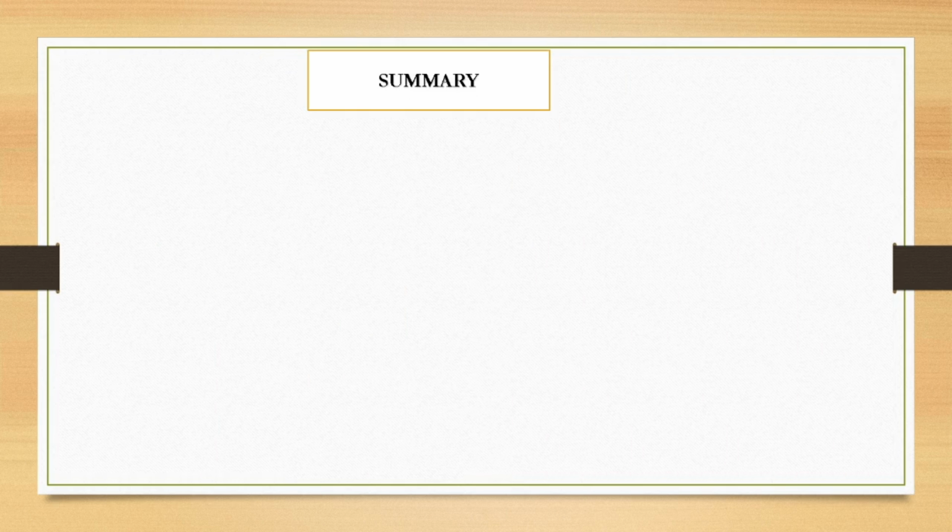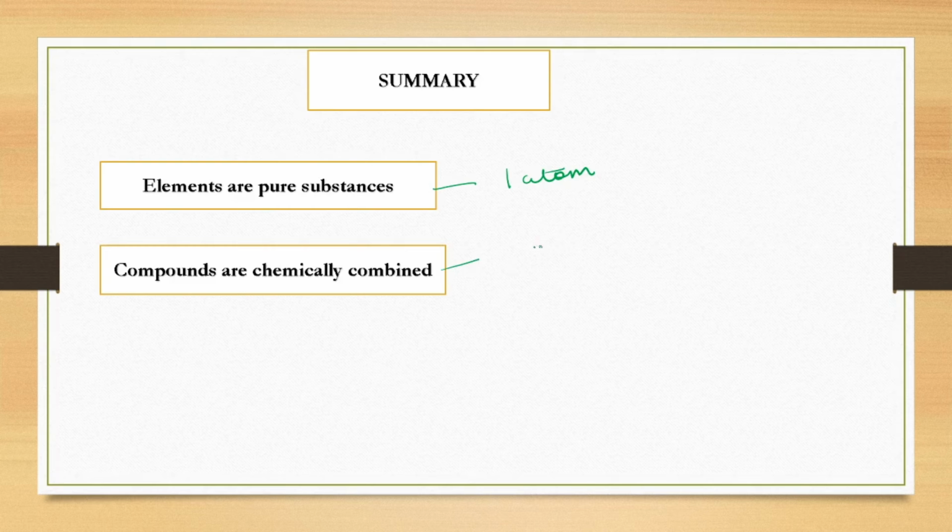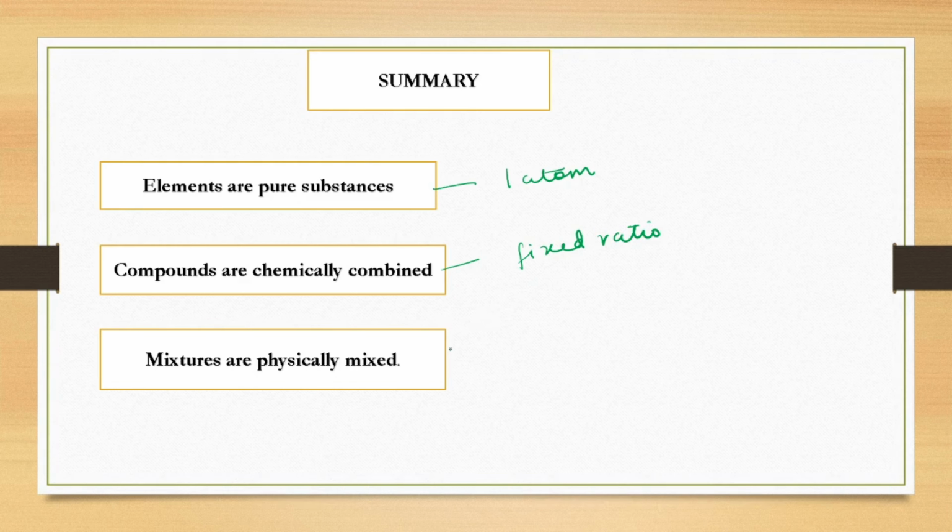To sum up what we have seen today: elements are pure substances made up of one type of atom only. Compounds are always chemically combined in a fixed ratio. And mixtures are physically mixed and they are just present together. They are not chemically combined.